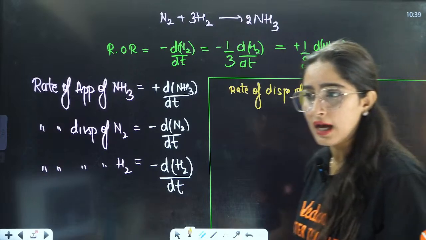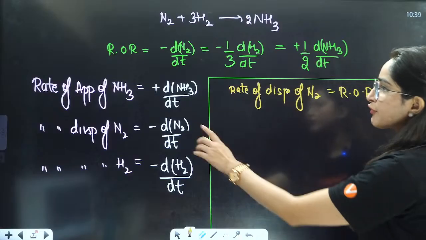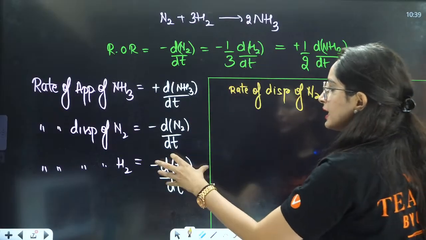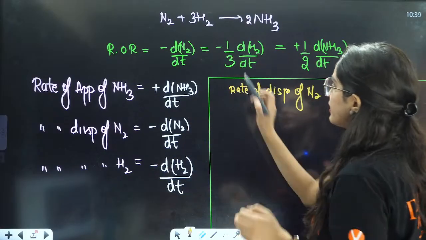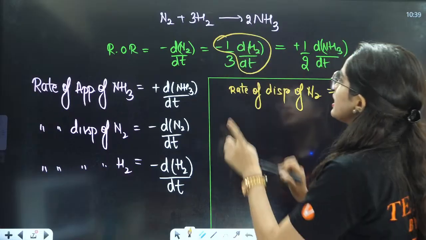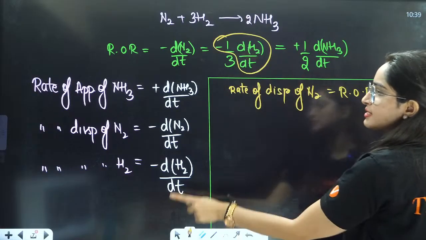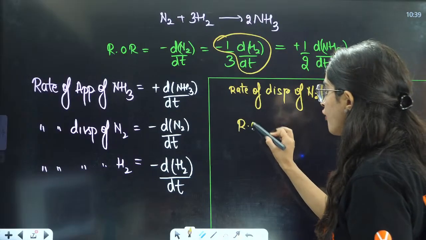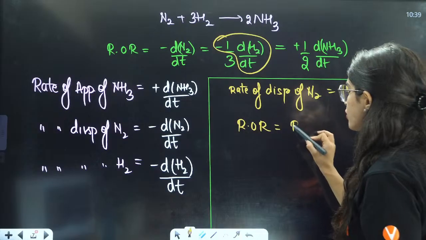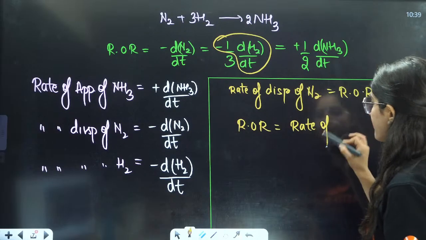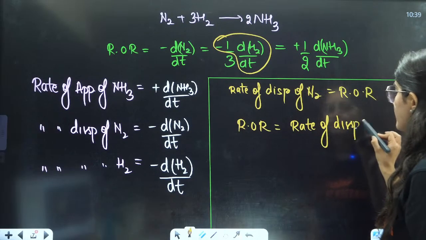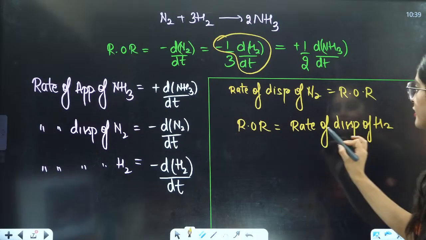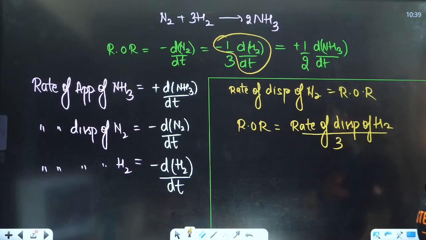They can ask this also, right? If you talk about H2, then if you put this full value over here, this is your rate of disappearance of H2, right? So can you say that rate of reaction is equal to rate of disappearance of H2 divided by 3, right?